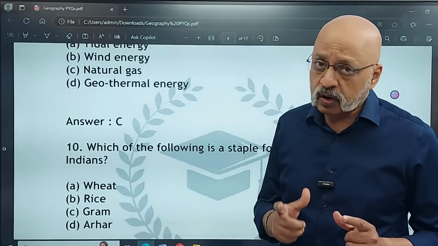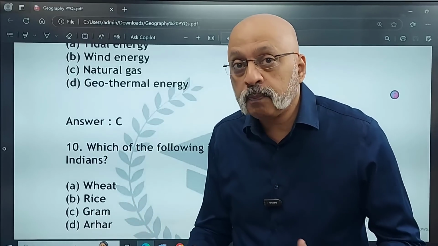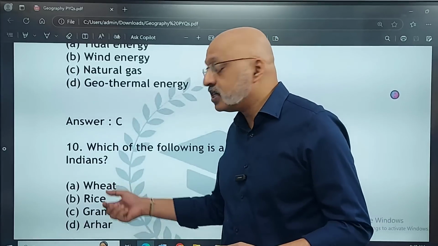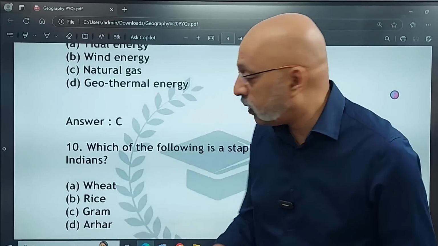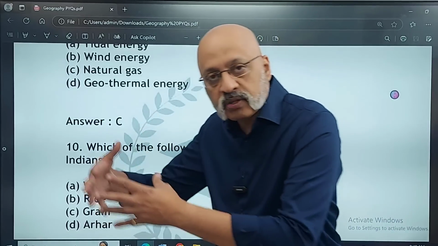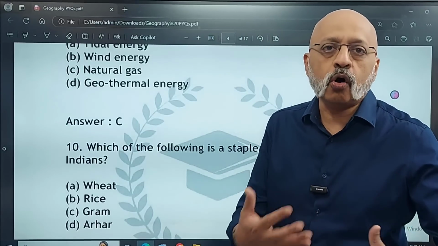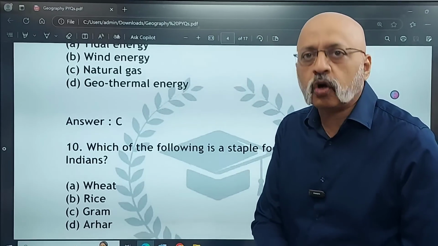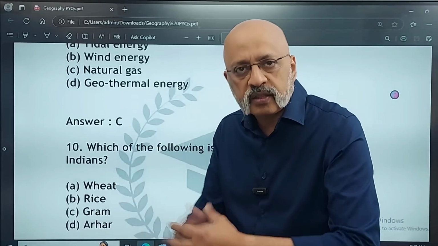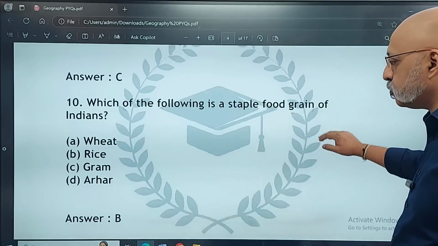I'm not sure whether marks were awarded for both, but when you talk about the number of people and the area, rice would be much more of a staple food grain, because rice is consumed largely in South India and East India, and now to an extent also in parts of North India, though roti, chapati, etc. is obviously preferred. So the correct answer is B.